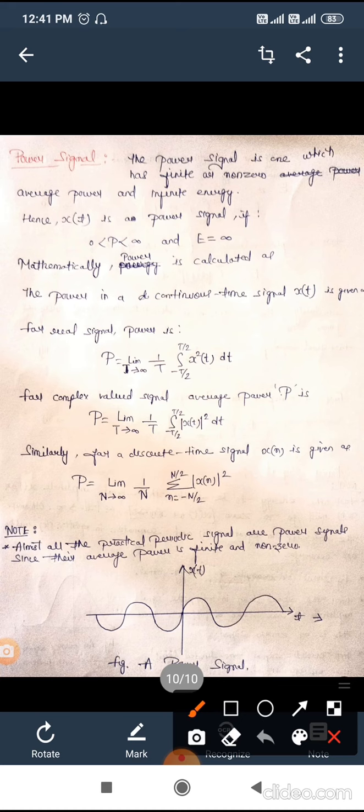Obviously, power signals are periodic signals because they will repeat themselves at a particular instant of time. Hence, all power signals are periodic signals. This must be remembered: energy signals are non-periodic signals and power signals are periodic signals. Thank you.